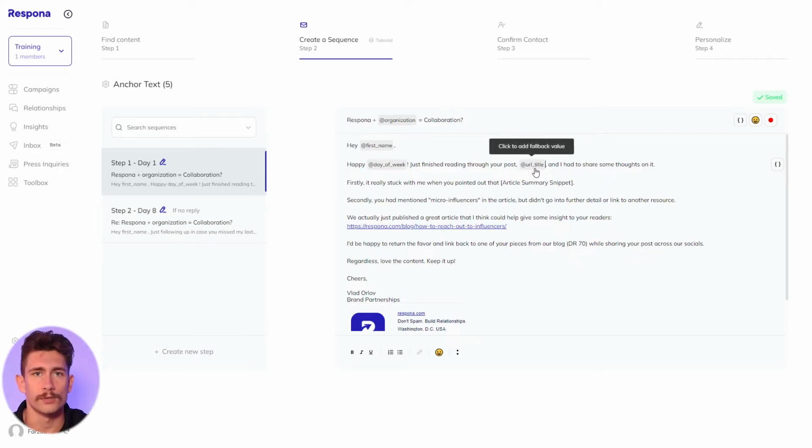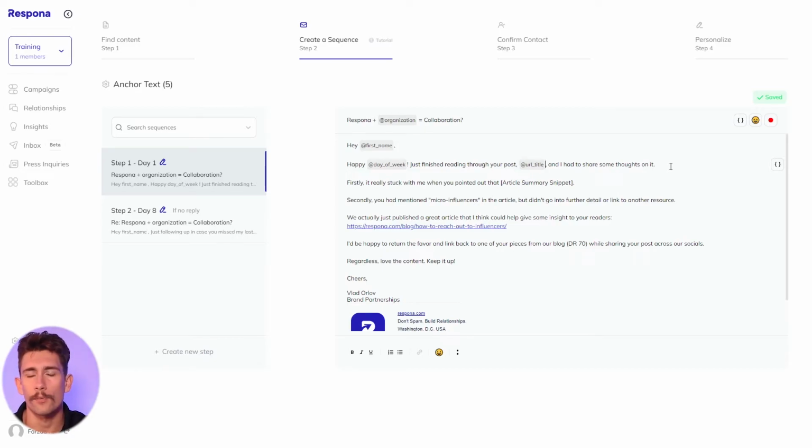You can automate all of this and respond by including variables. So simply click into your message where you want to include a unique variable and a little icon will appear on the right side of your email editor. Select the icon and insert the variable that you want to use. From here, it looks like our pitch is ready to go.